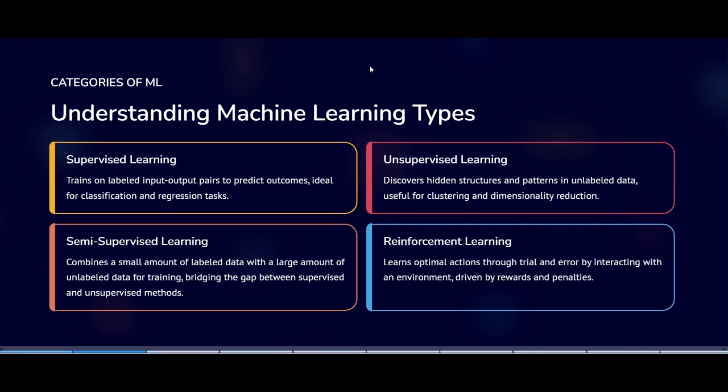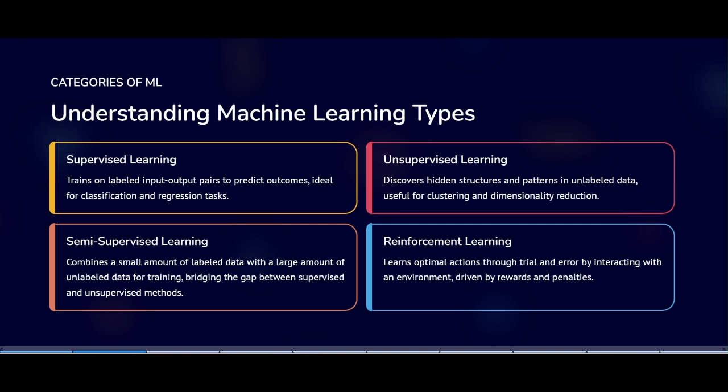Next topic, unsupervised learning. In unsupervised learning, the data is unlabeled; we only give the input but we don't get the output. For example, take a basket of fruits containing apples, bananas, and grapes.